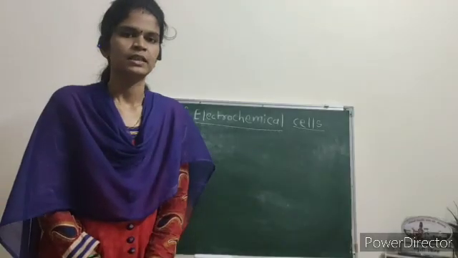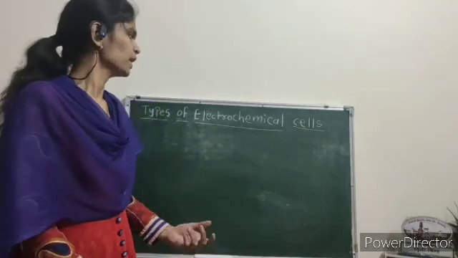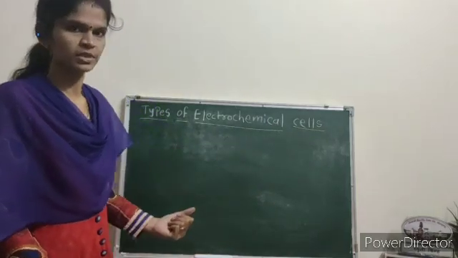Hello everyone. In this lecture, we discuss types of electrochemical cells. Mainly, there are two types of electrochemical cells.